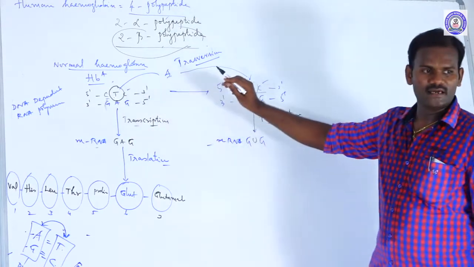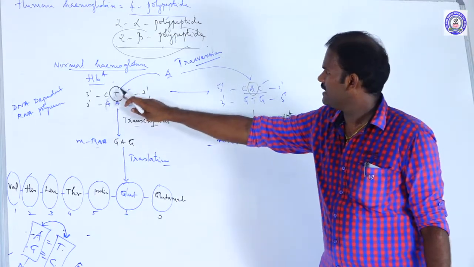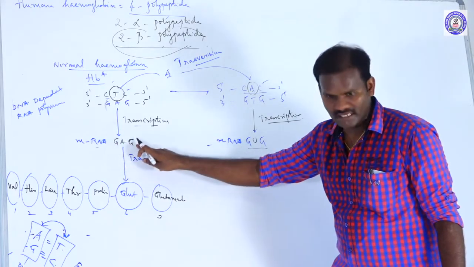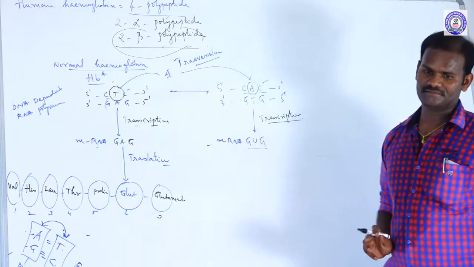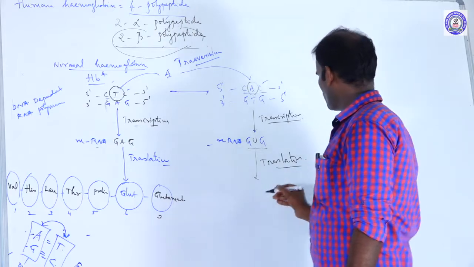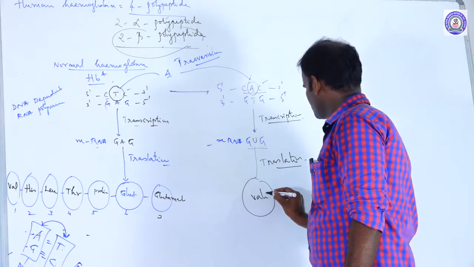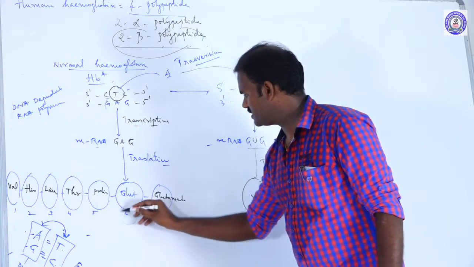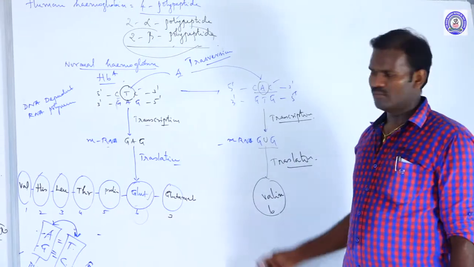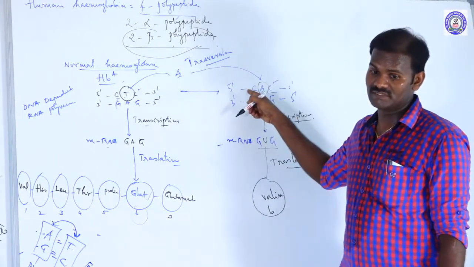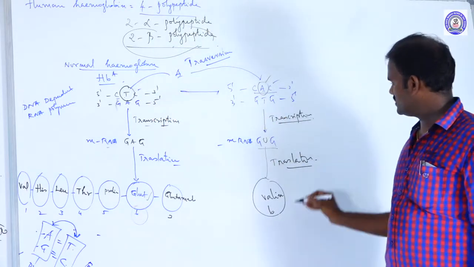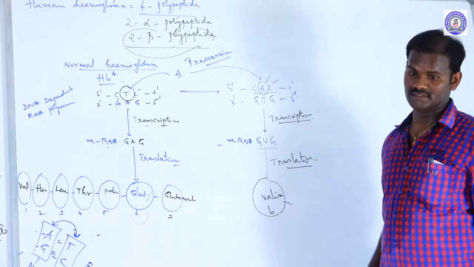Due to the replacement of T by A, as a result the mRNA produces GUG instead of GAG. That undergoes translation to produce a special type of protein. It is nothing but valine. The same 6th position: in a normal person, the 6th amino acid is glutamic acid. But due to the mutation of a single gene, thymine is replaced by adenine, producing valine. These are the sickle cell persons.